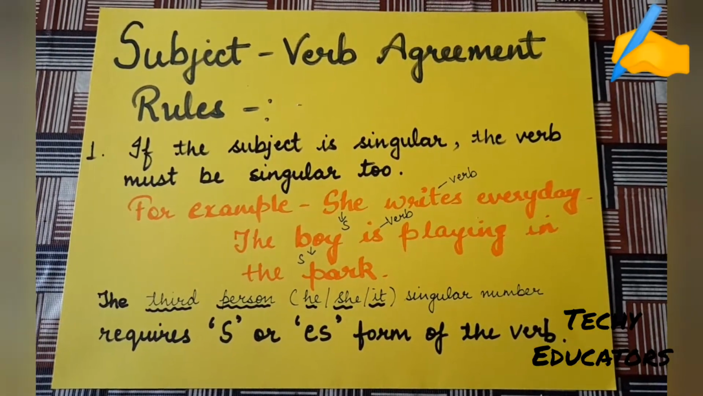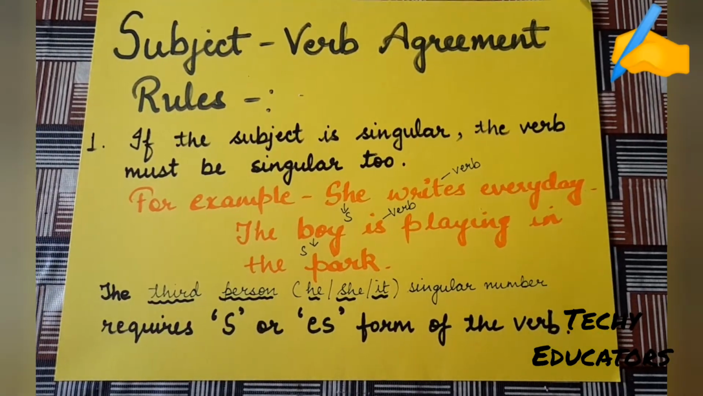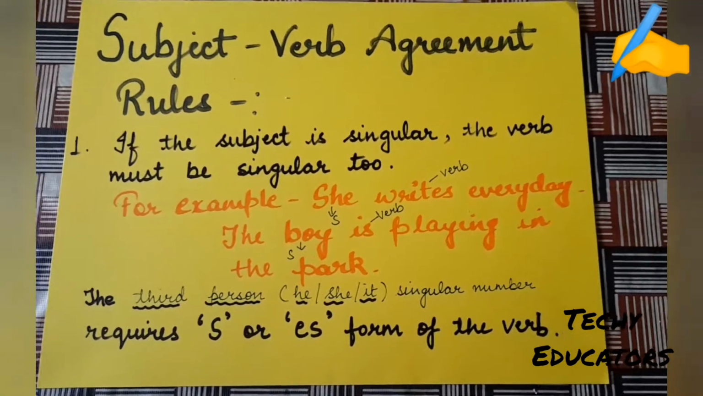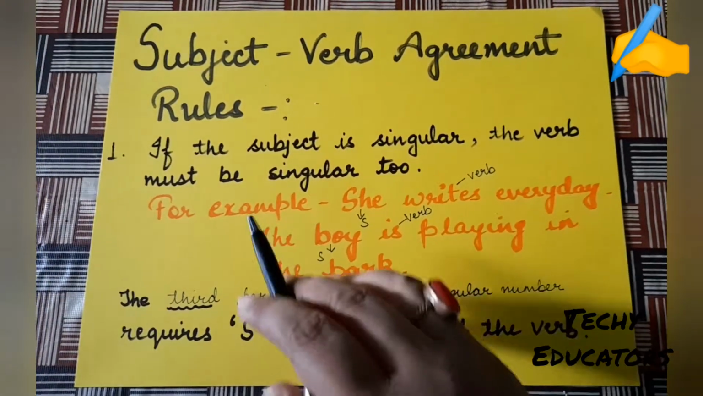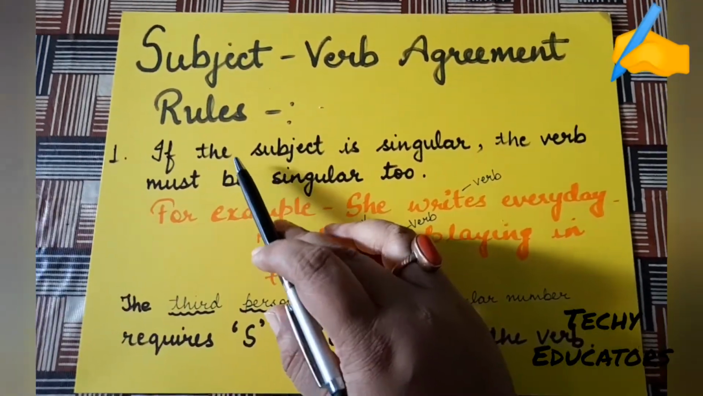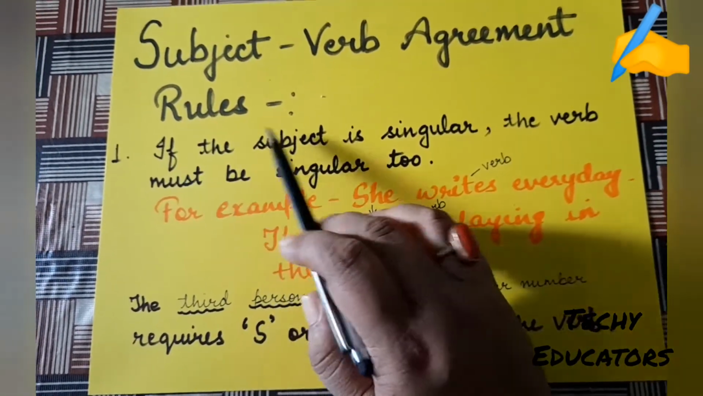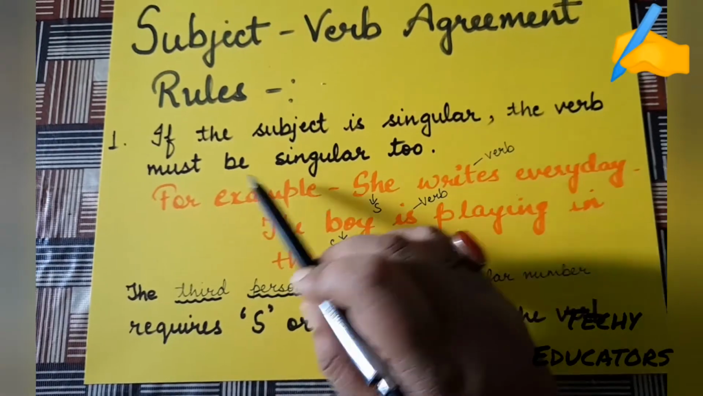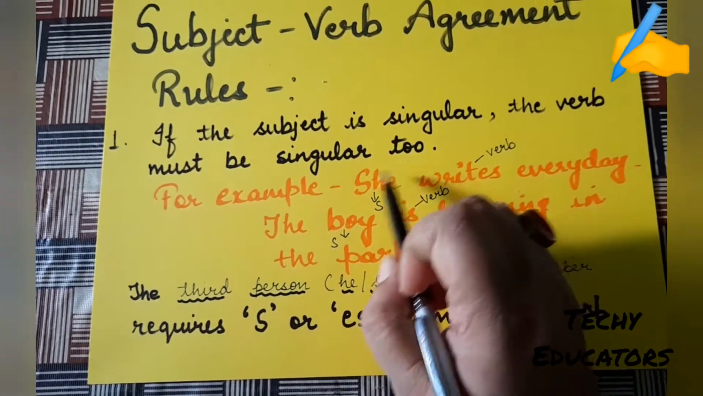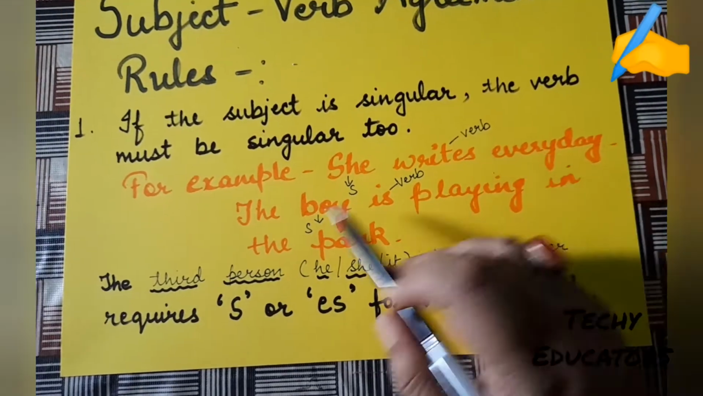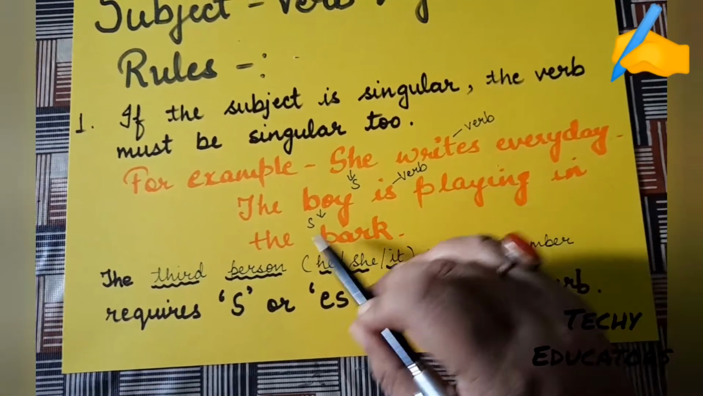Now I will explain subject verb agreement rules. With the help of examples, you will be able to understand the rules of subject verb agreement. Rule number 1 is, if the subject is singular, the verb must be singular too. For example, she writes every day. The boy is playing in the park.